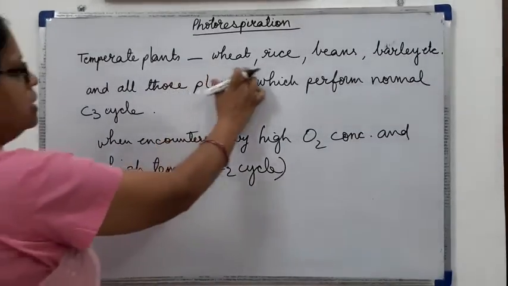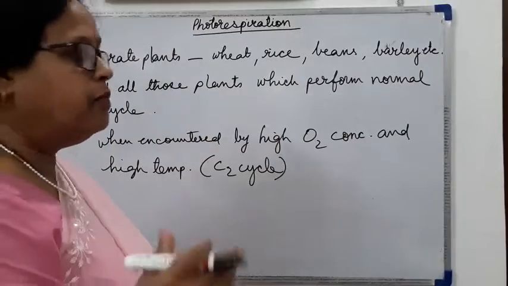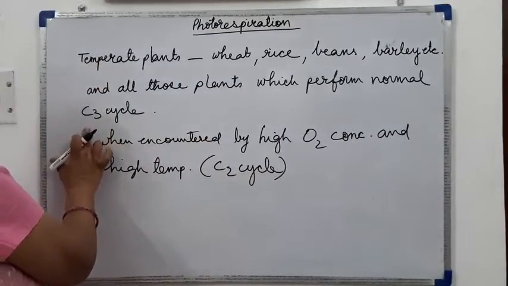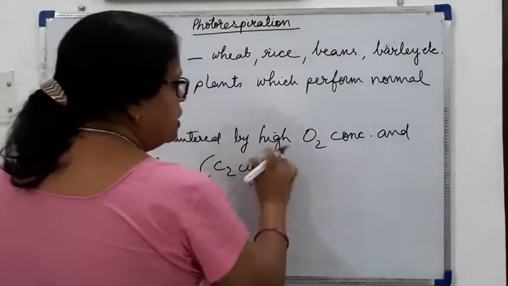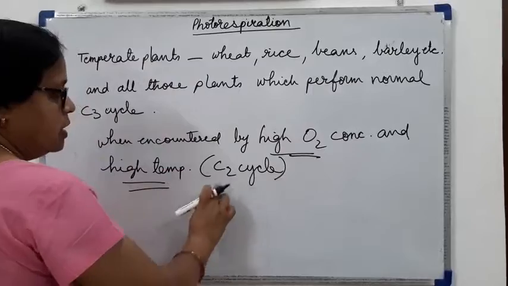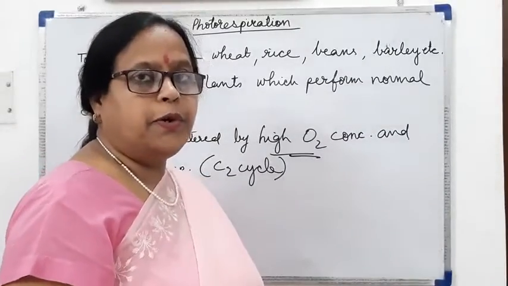So these are the plants, and all other plants which are normally performing the C3 cycle, when they are encountered with high oxygen concentration and high temperature, start doing the C2 cycle, that is the photorespiration.